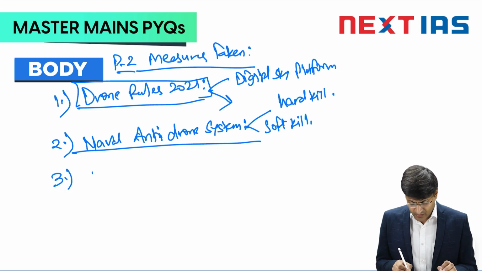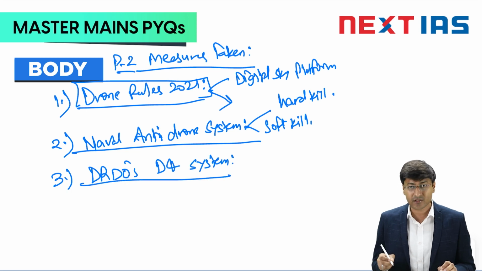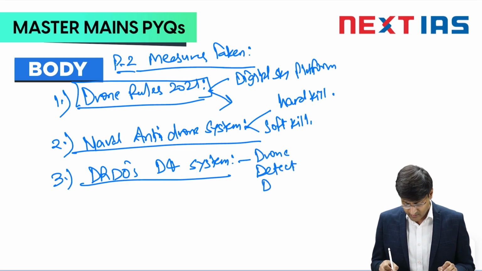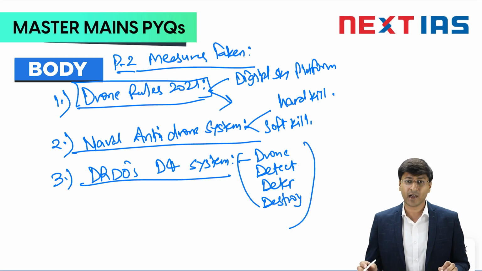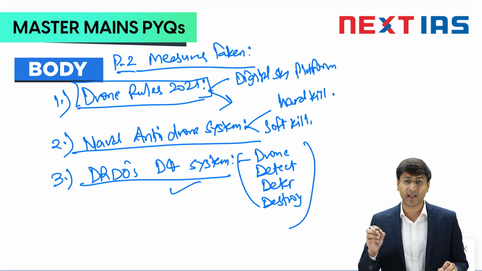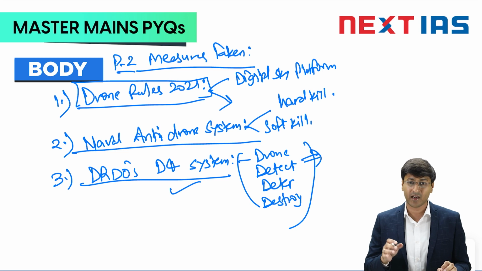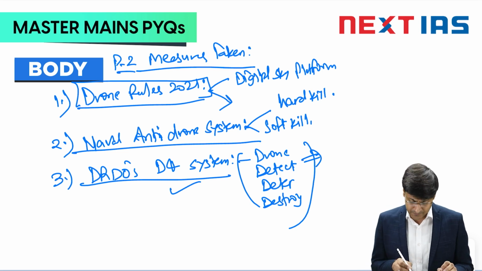The third step has to be DRDO's D4 system. What is this D4 system? Drone, detect, deter, and destroy. It is being used by all three forces: Army, Navy as well as Air Force. They are using DRDO's D4 system to destroy any particular drone within a radius of 4 km. So this is another big achievement in this direction, which is helping India deal with this menace of drones.